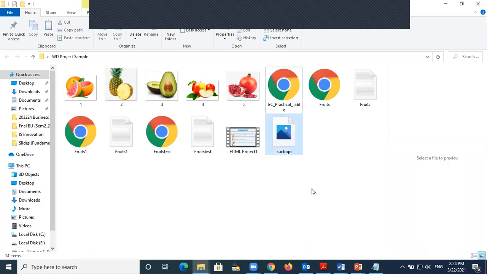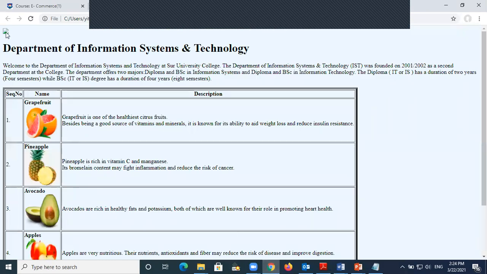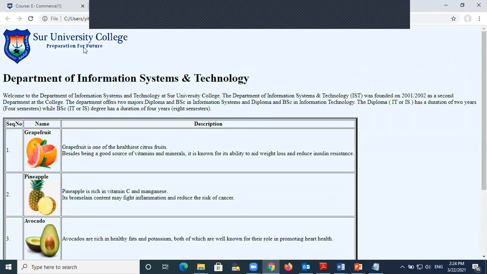So now let's go and refresh. Before I had no pictures, but now I already copied. So refresh now. See, this is already here. So that is how you can insert these things, and then how you can put the heading and then how you can make the paragraph.